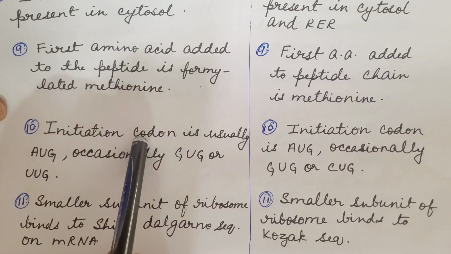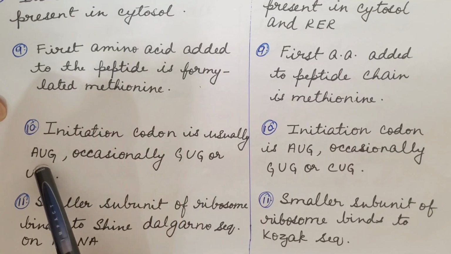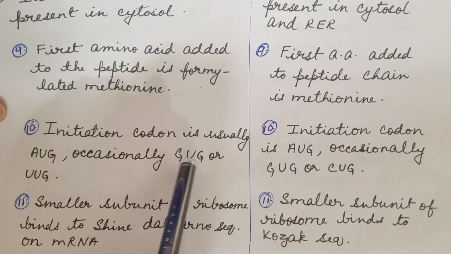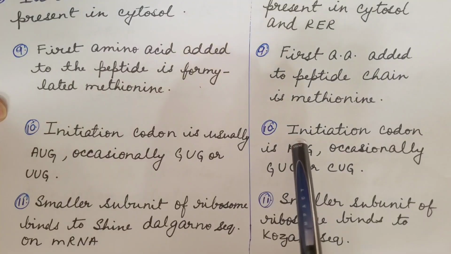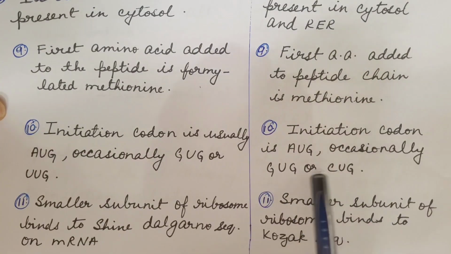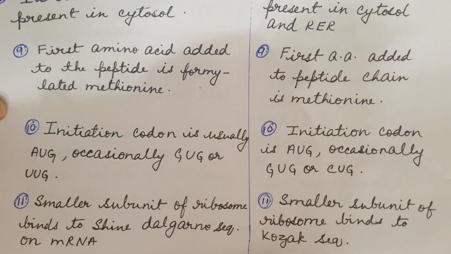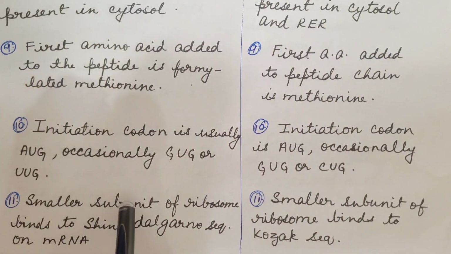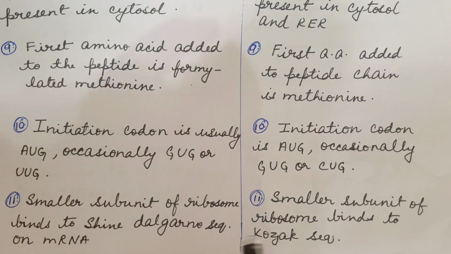Initiation codon in prokaryotes is usually AUG, occasionally GUG or UUG. In eukaryotes, initiation codon is AUG, occasionally GUG or CUG. In prokaryotes, smaller subunit of ribosome binds to Shine-Dalgarno sequence on messenger RNA.